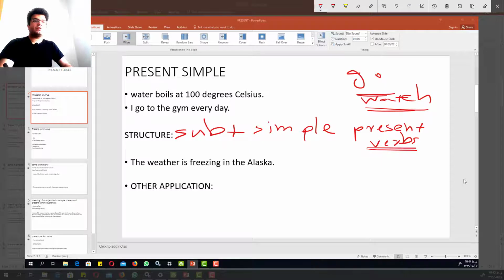For example, the weather is freezing in Alaska. So which one is the verb? Is is the verb. Freezing, on the other hand, is the adjective.